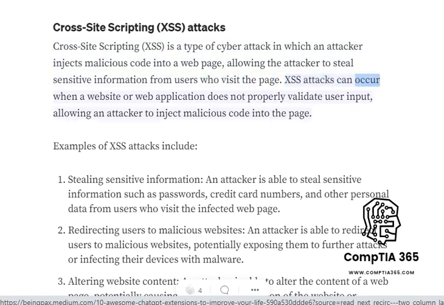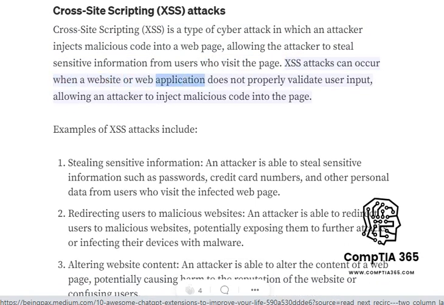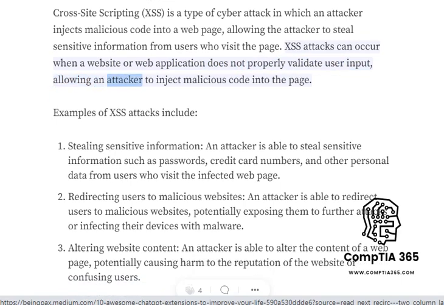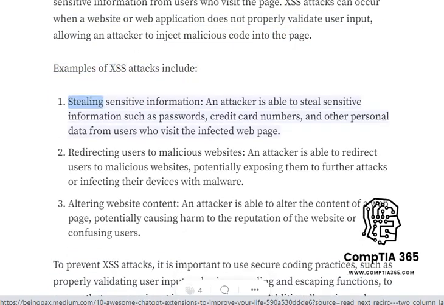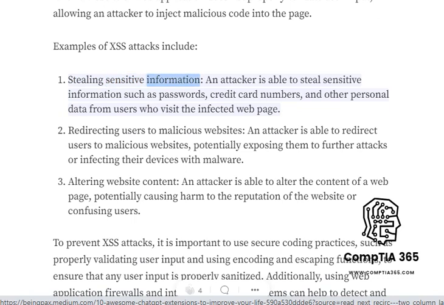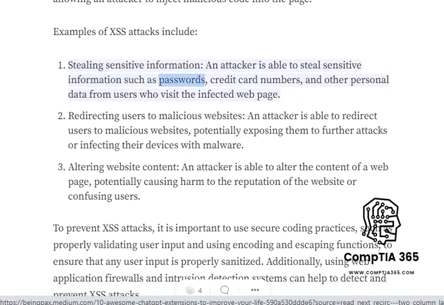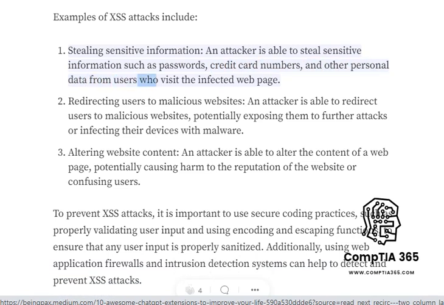XSS attacks can occur when a website or web application does not properly validate user input, allowing an attacker to inject malicious code into the page. Examples of XSS attacks include stealing sensitive information. An attacker is able to steal sensitive information such as passwords, credit card numbers, and other personal data from users who visit the infected web page.